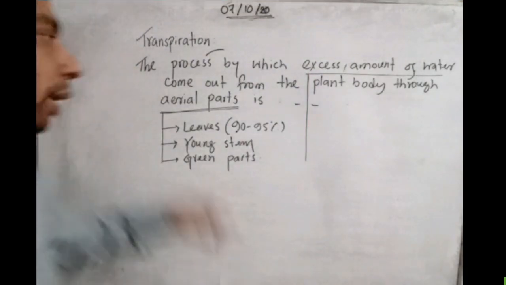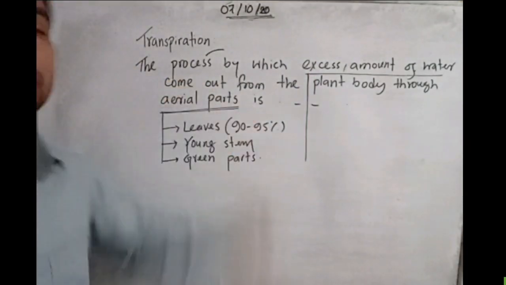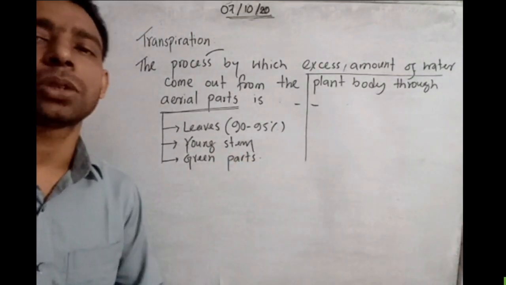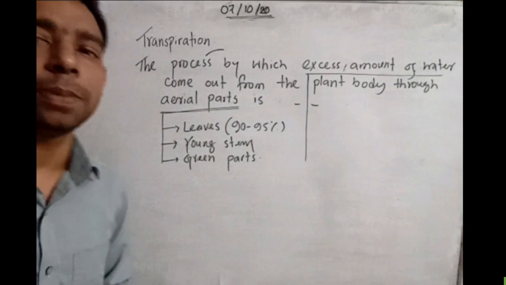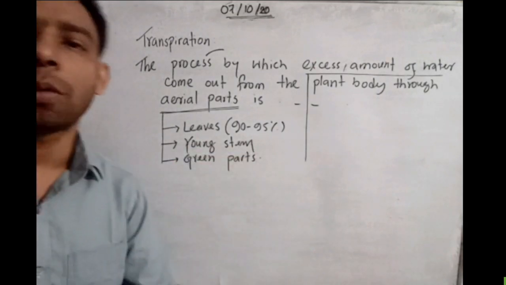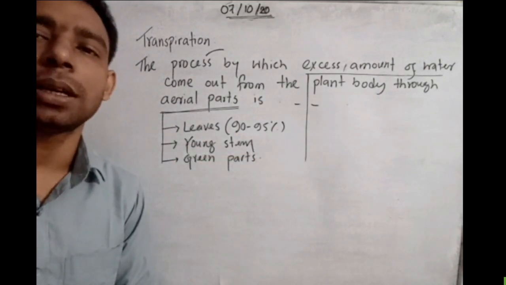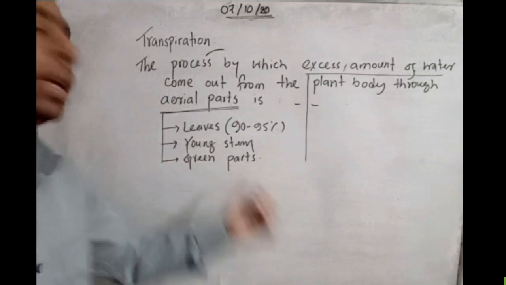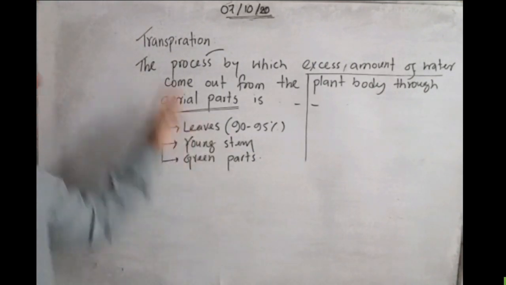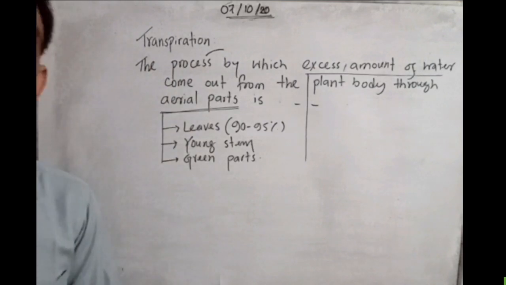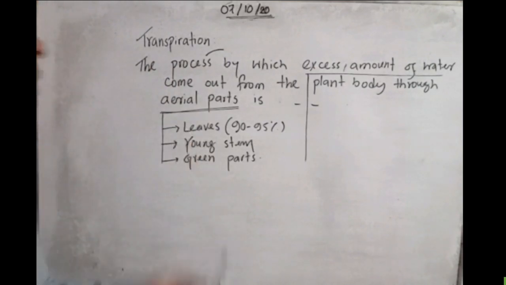Aerial parts means actually the leaves, the mostly green parts of the plants, and 90 to 95% of transpiration is done through the leaves. The young stem is also an aerial part, and any green parts, whether bark or any other parts, can act as aerial parts. I hope you understood transpiration in this way.